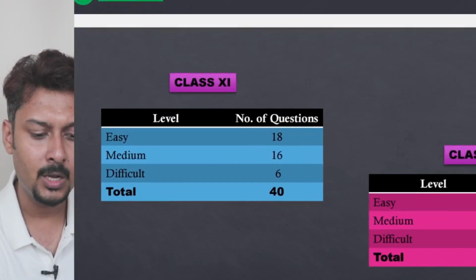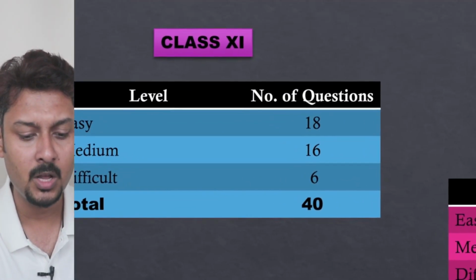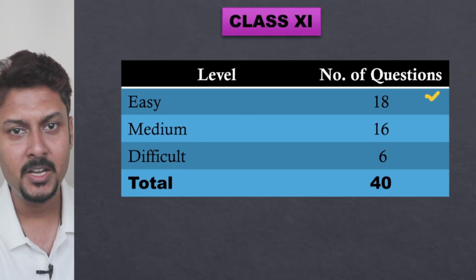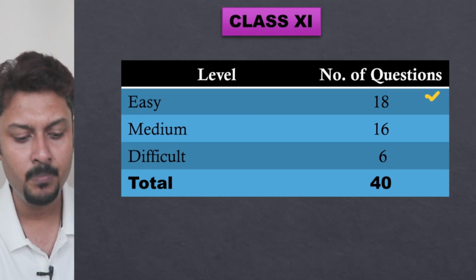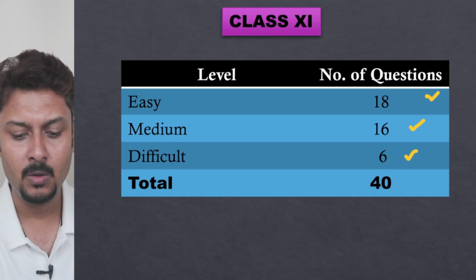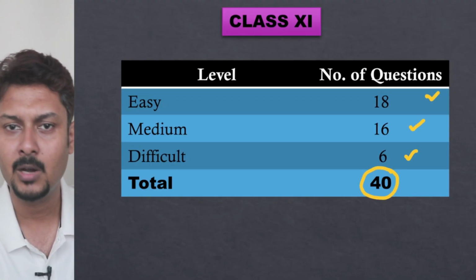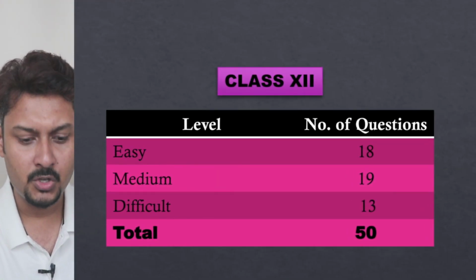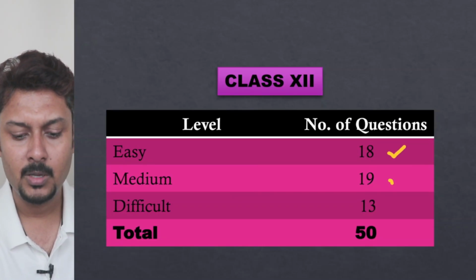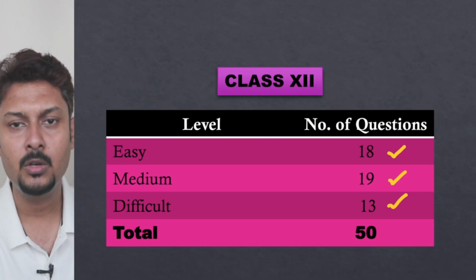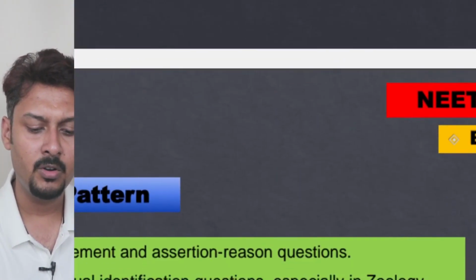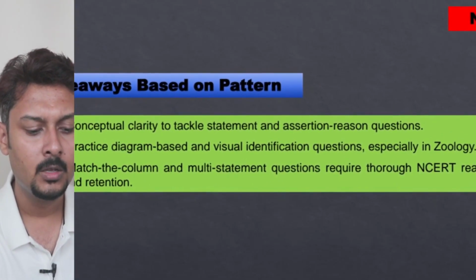Now, if I go to the class 11 level, how many easy questions were asked this time? The total number of easy questions in the paper was 18. 18 questions from class 11 were too easy. Medium level was 16, a bit hard was 6. So total 40 questions came from class 11, as I discussed earlier. In the class 12 section, the easy question number was 18, medium 19, and 13 questions were a bit difficult. So total 50 questions.